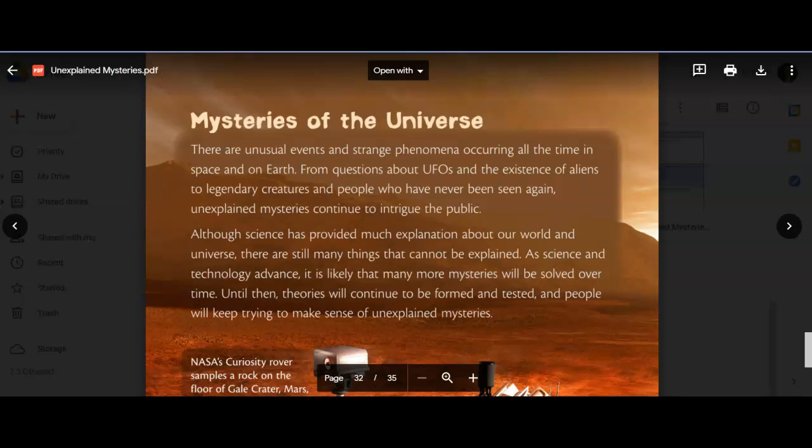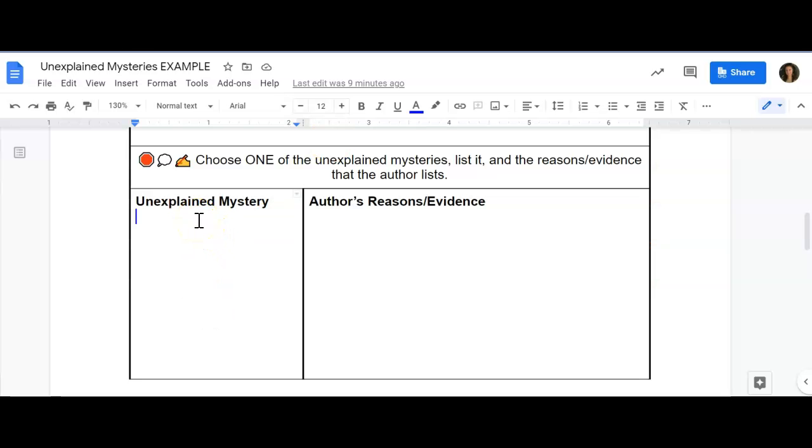of them. Okay, so this is a little bit different because this is our example, but this is my claim, right? The claim is that science advancement will help make sense of unexplained mysteries. That is what the author is claiming. That is what the author is saying. Now, why is the author saying this?